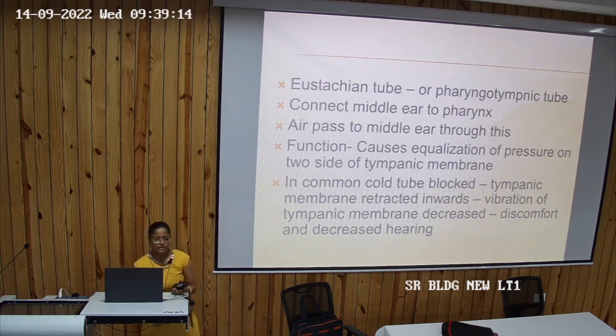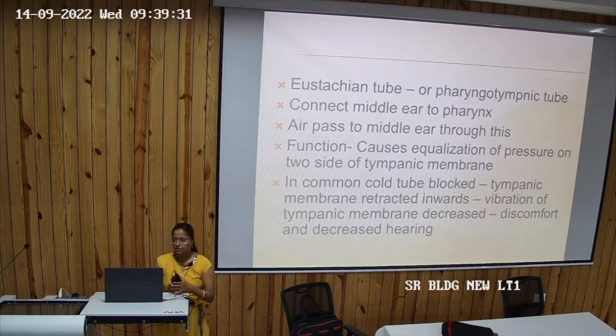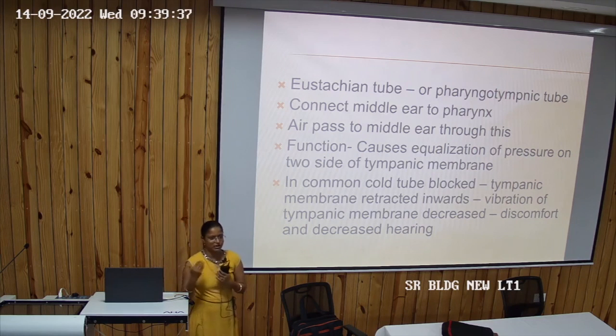Now the eustachian tube, or pharyngotympanic tube, what is the function of that tube? It connects the middle ear to the pharynx. So air in the middle ear passes through to the pharynx. Its function is equalization of pressure on two sides of the tympanic membrane. Outside is atmospheric pressure, inside is the middle ear pressure, so it equalizes them with the help of the eustachian tube.